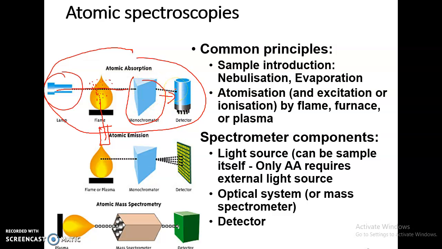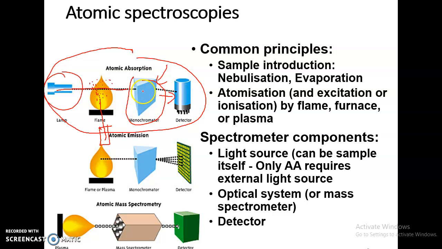So in this schematic diagram, another biggest difference between UV-Visible and AAS is that the monochromator is situated after the sample and flame, whereas in UV-Visible, it is before the sample cuvette.